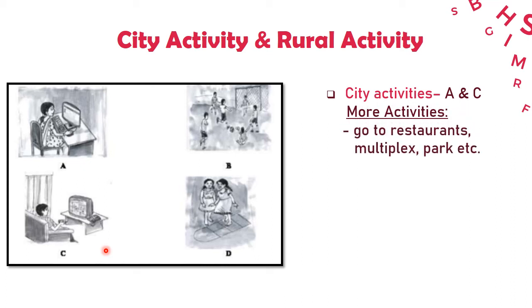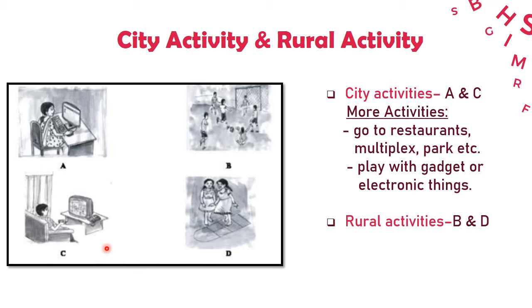Okay, they go to restaurants, multiplexes or parks in their free time, and sometimes they play with gadgets or electronic things, right? Actually in the city, we don't have playgrounds, though we have other facilities, but the scenario is totally different in the village. The children of the village have the option and choice to play outside.